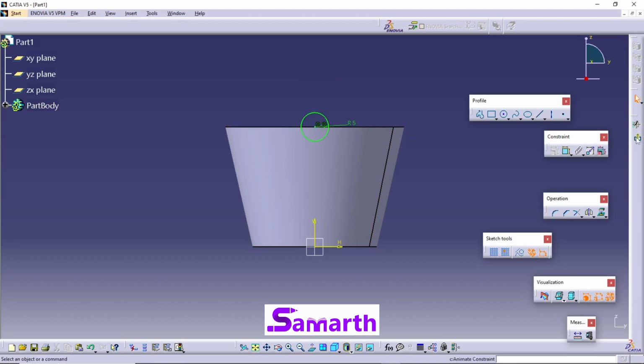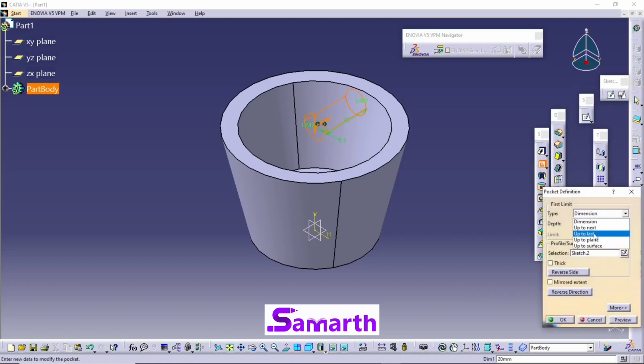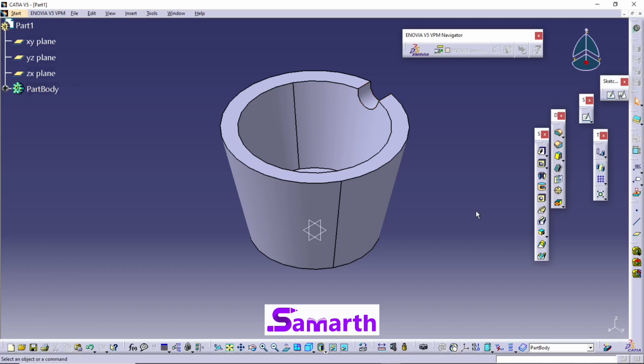Now exit the workbench. Select the pocket. This is up to last, and this is also up to last. Preview, and click on OK.